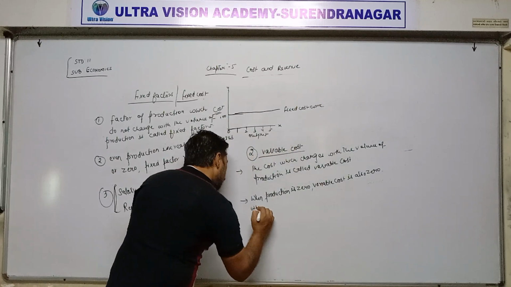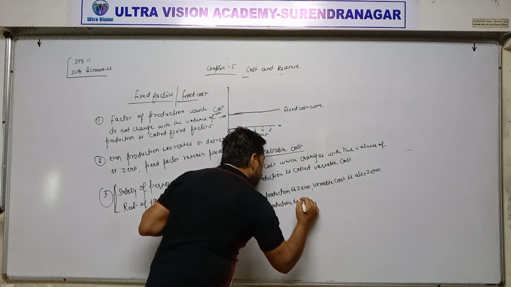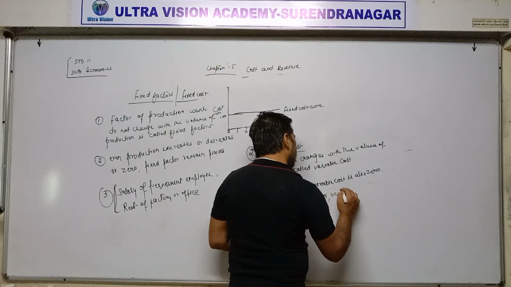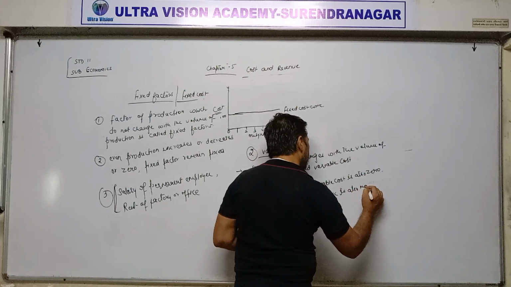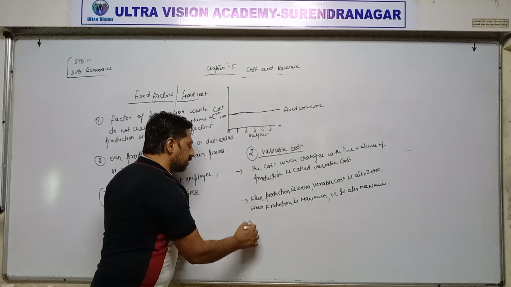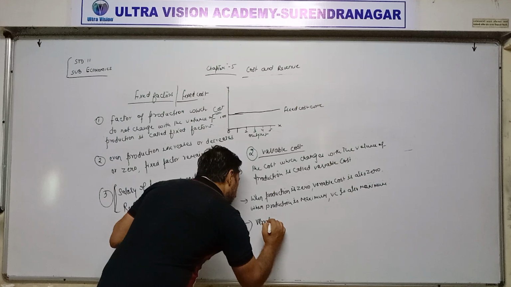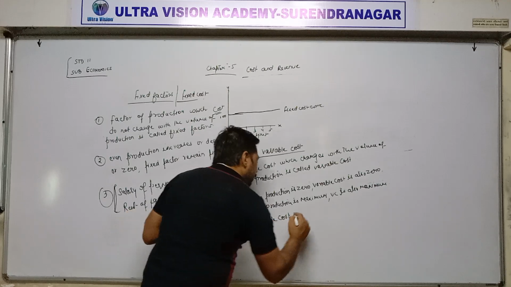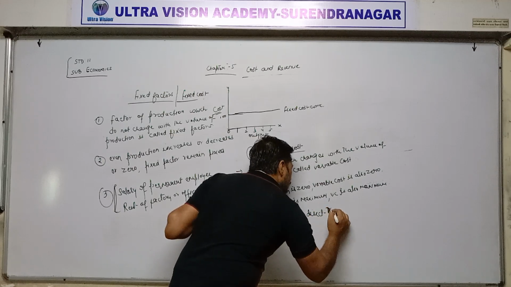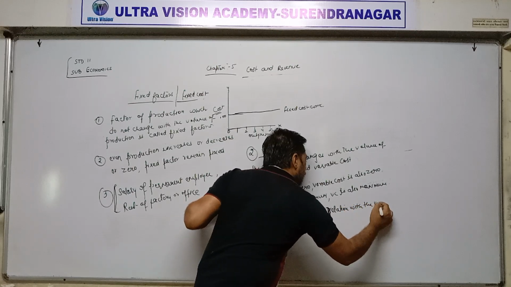Or when production is maximum, variable cost is also maximum. It means variable cost has a direct relation with the volume of production.